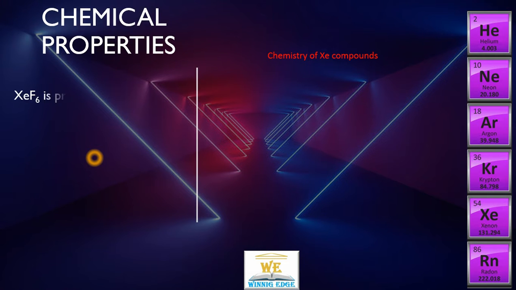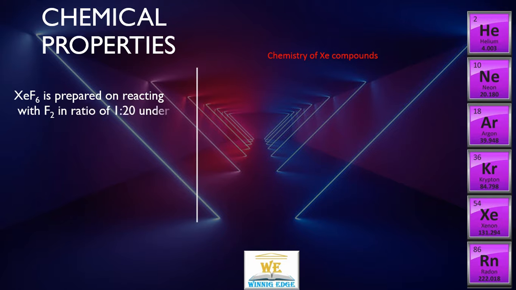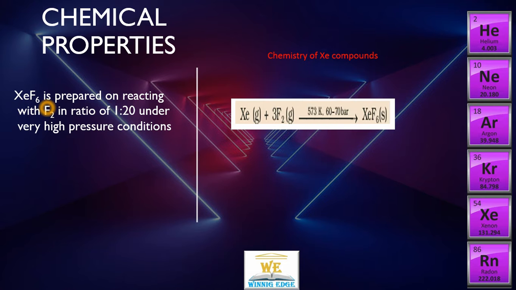Next reaction, xenon hexafluoride. Here again we prepare it by reacting with fluorine, but the ratios are fairly extreme. The xenon to fluorine ratio is 1 to 20, and conditions are very high pressure, 60 to 70 bar, at roughly 300 degrees Celsius.